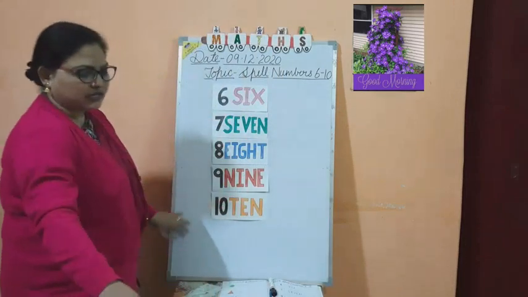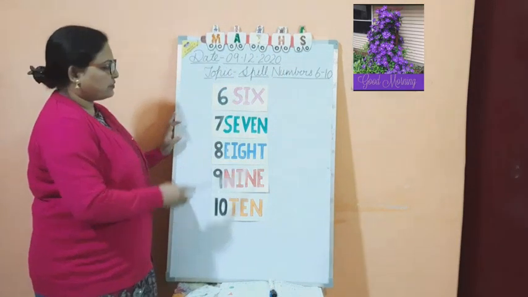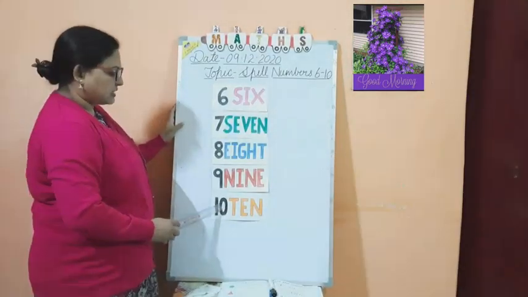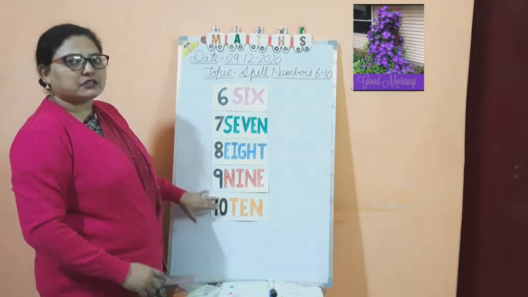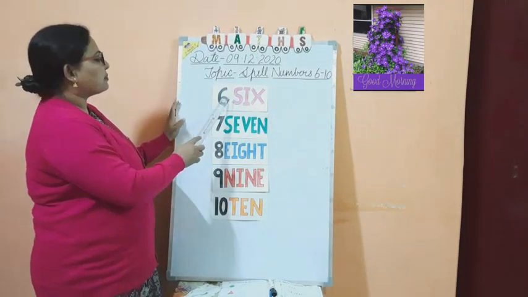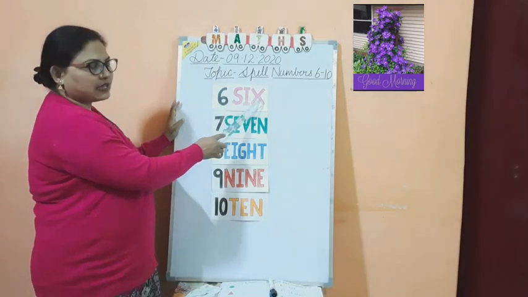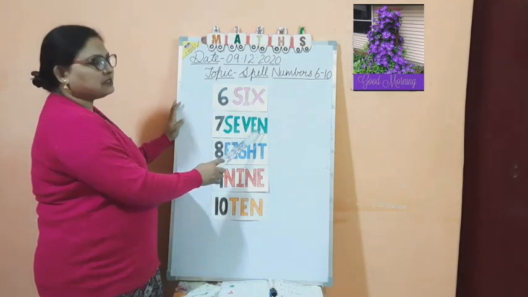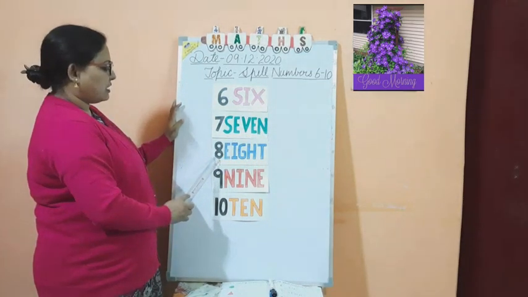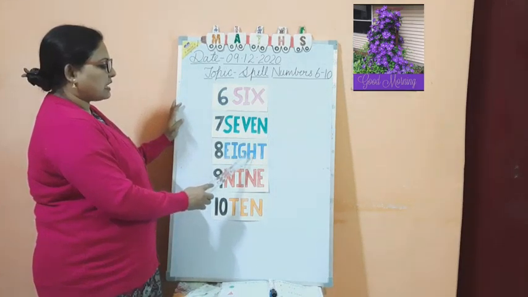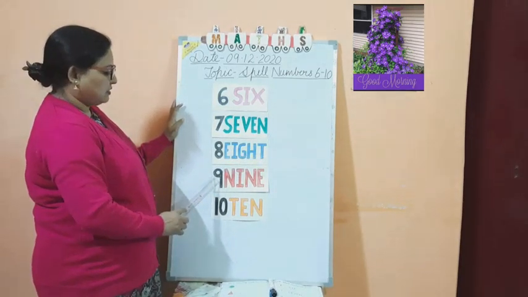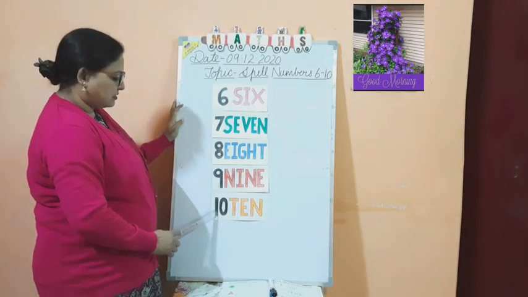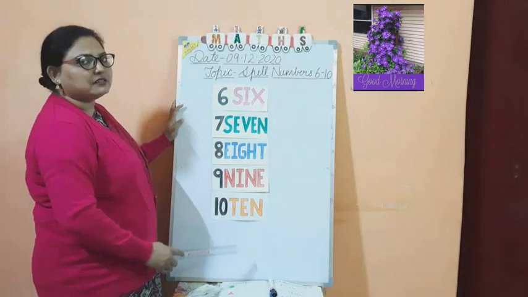Okay. Now again you have to see the board. I have written and stuck here 6, 7, 8, 9, 10. The 6 to 10 spelling will come in your third semester. So again you have to repeat: 6, S-I-X, 6; 7, S-E-V-E-N, 7; 8, E-I-G-H-T, 8; 9, N-I-N-E, 9; 10, T-E-N, 10.